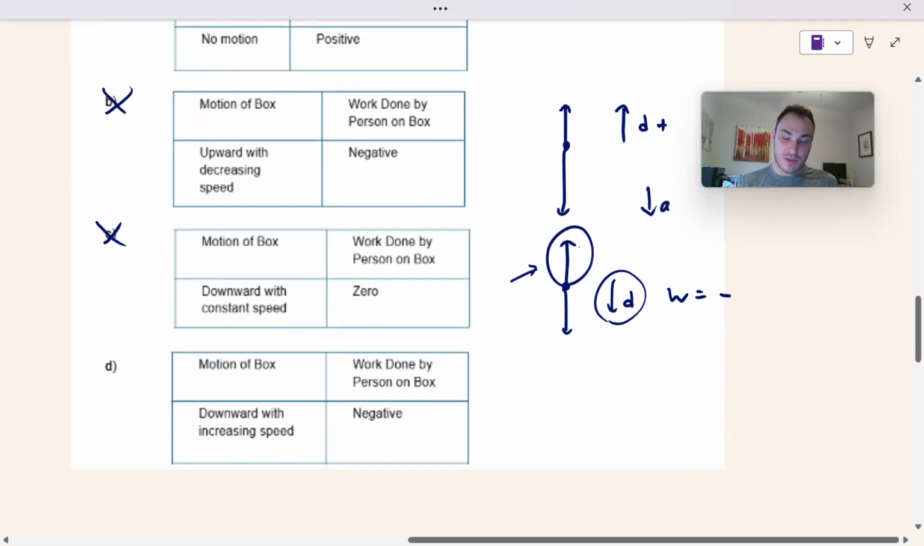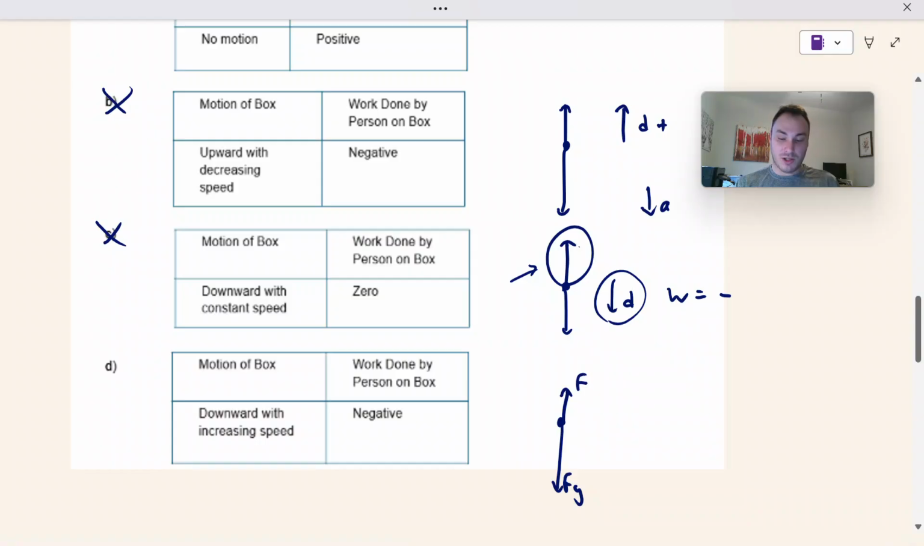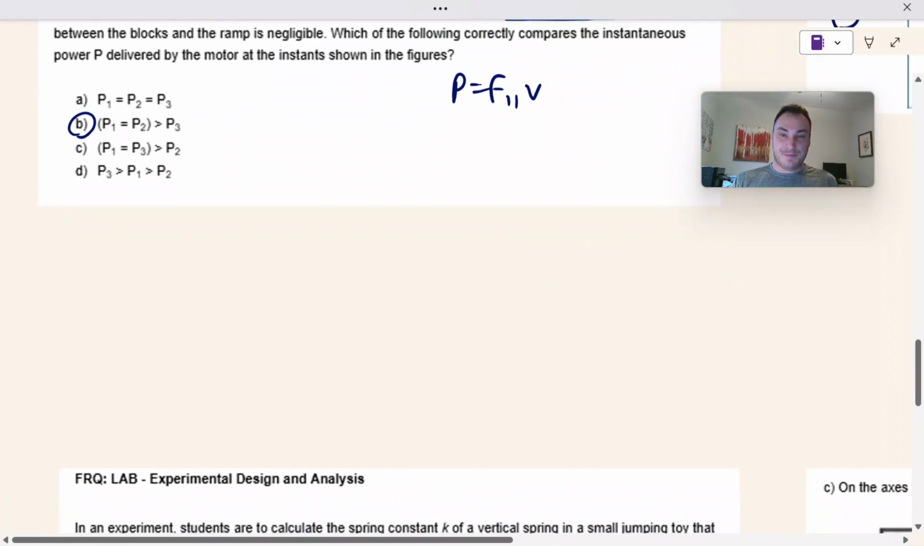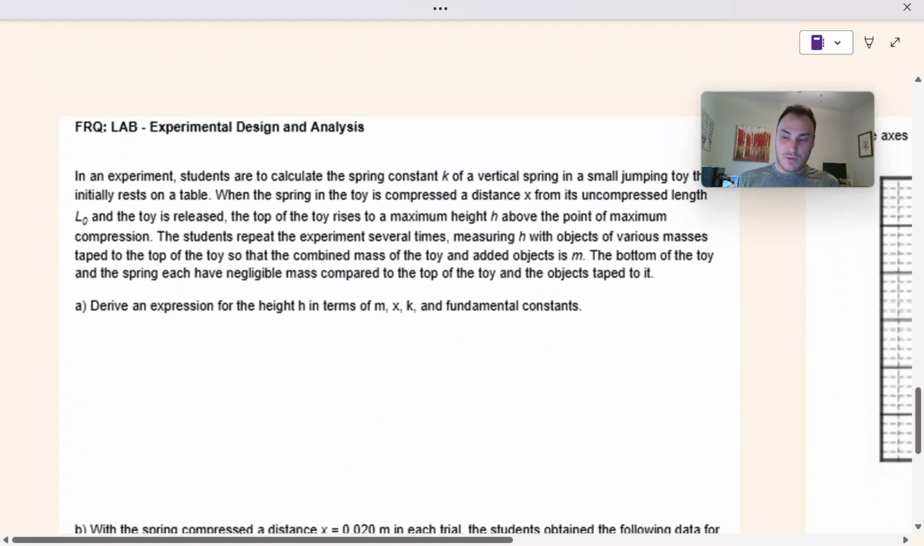Moving downward with increasing speed, so that means the force of gravity is bigger than the force of the person. The work done by the person on the box is negative. That's true because our direction of displacement is down, which means our work has to be negative since our force is pointed up, opposite to the direction of the displacement. That is answer choice D. All right, let's move on to the FRQ.